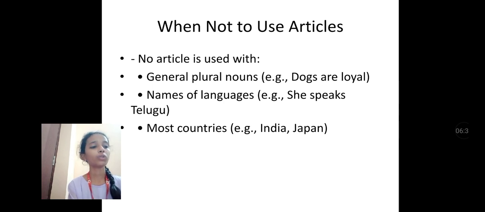And also, no article before countries. Like Japan is a highly technological country. No article before Japan because it is a country.